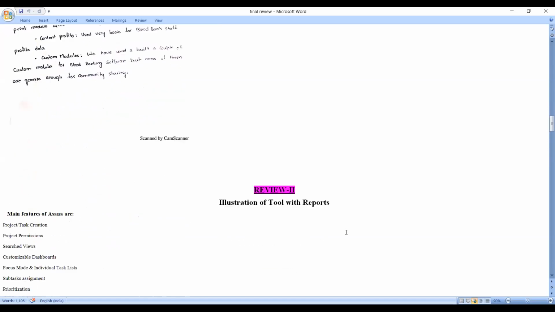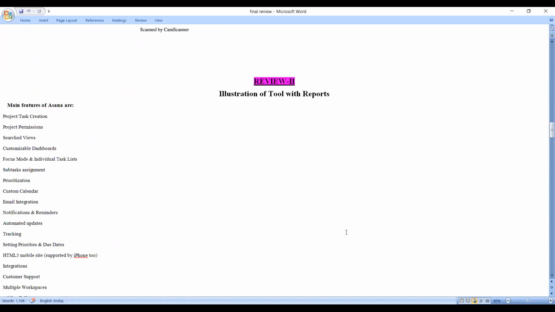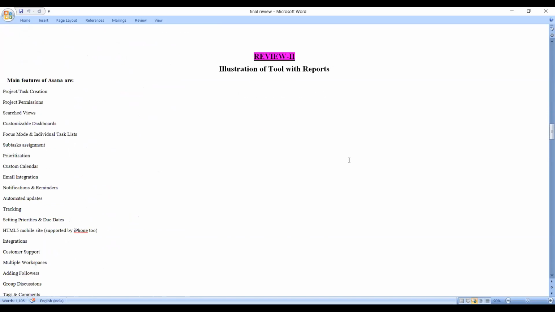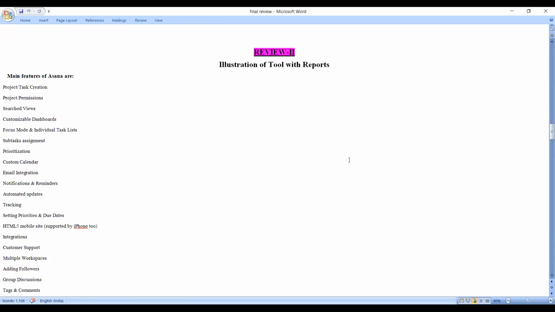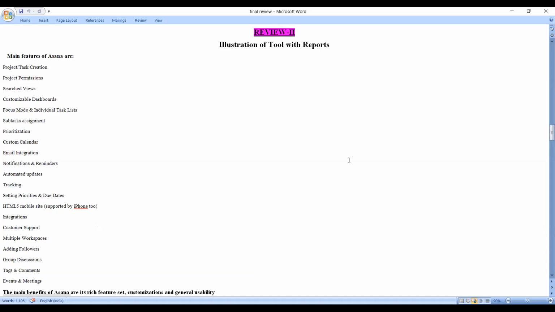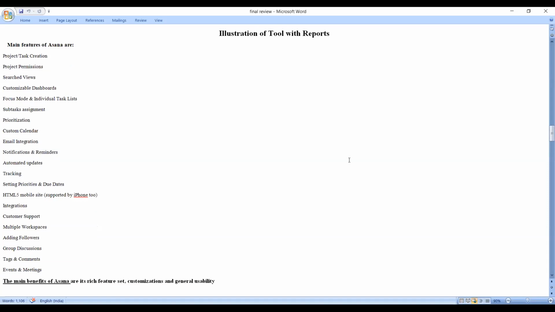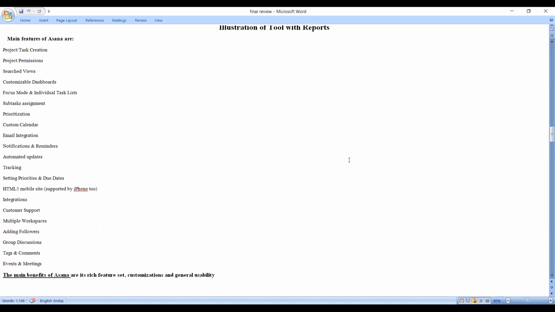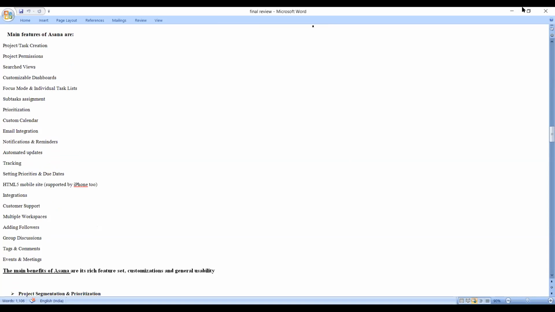Now Teja will continue. I am telling about the main features of Asana. Project task creation, project permission, search views, customized dashboards, focus mode, and individual task lists, subtask assignment, prioritization, custom calendar, email integration, notification and reminders, automated updates, tracking, setting priorities and due dates, HTML5 module site, integrations, customer support, multiple workspace, adding followers, group discussions, tags and comments, events and meetings.